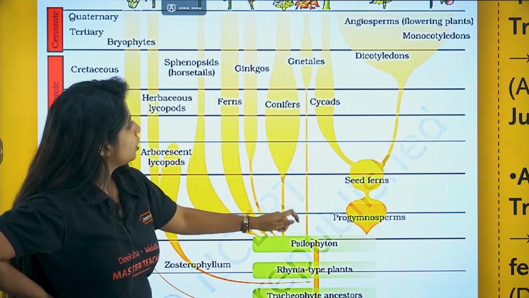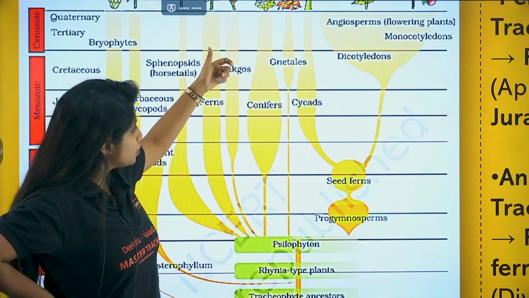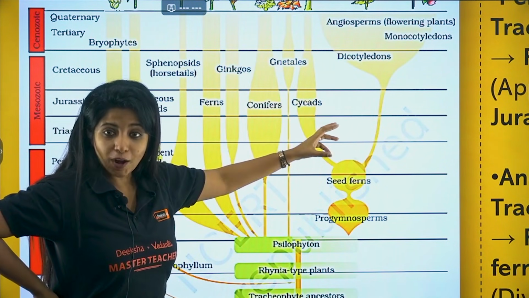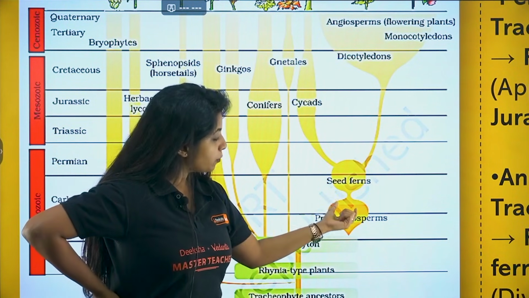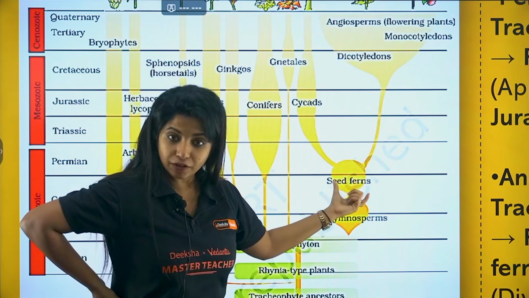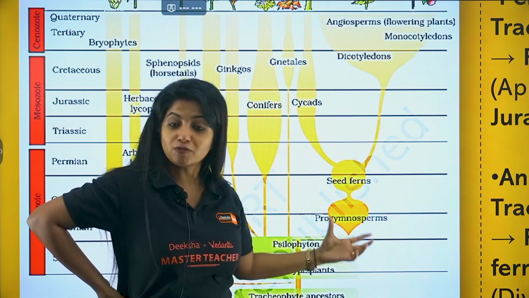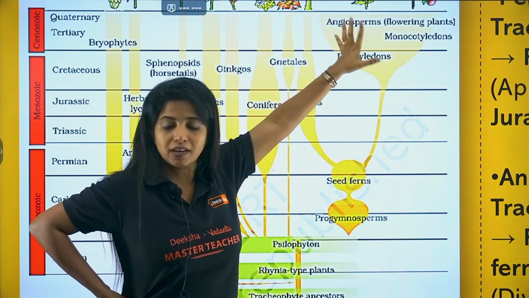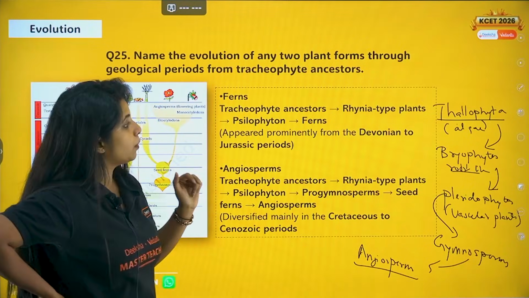From here you also got gymnosperms, which include ginkgos, conifers, gnetales as well as cycads. And now please understand, from here you got progymnosperms, from progymnosperms you got seed ferns, and from seed ferns, my dear children, you got the angiosperms. So from gymnosperms you get the angiosperms, dicots and monocots, which come under angiosperms only. Here you have been asked about two plant forms.